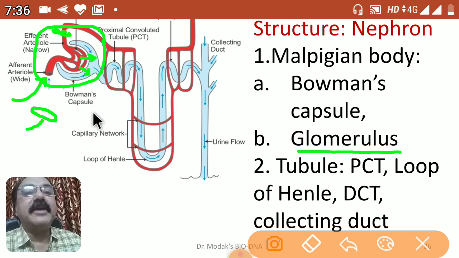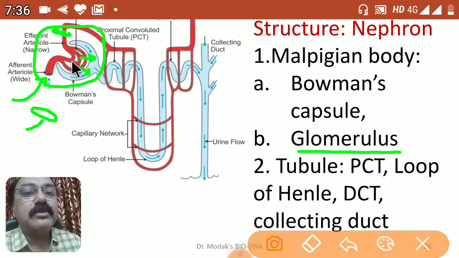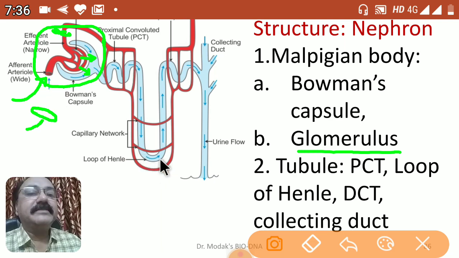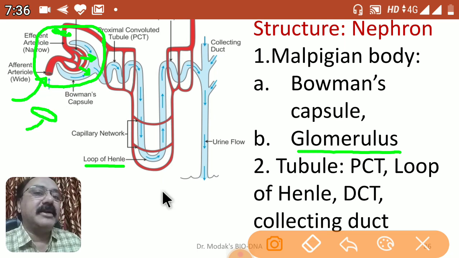After this Malpighian body, the long tubule, for the sake of understanding and study, is divided into three parts. This part is called PCT, proximal convoluted tubule, because it is highly folded and it is near the Malpighian body, therefore it is called proximal, meaning near. Then it is followed by the U-tube like structure, which enters into the medulla of the kidney. It is called the loop of Henle. The name is given after the scientist, because the loop of Henle plays a very important role in maintaining the water concentration in our body. I will explain you later.